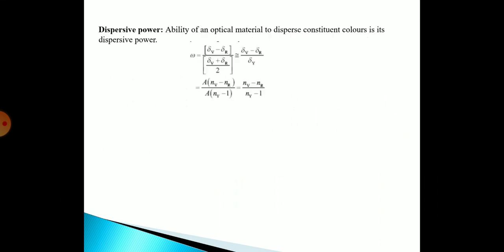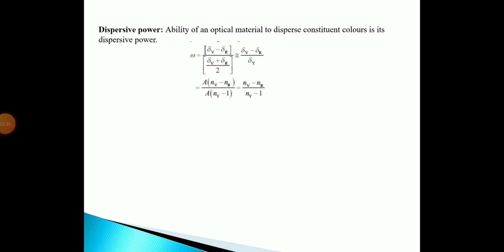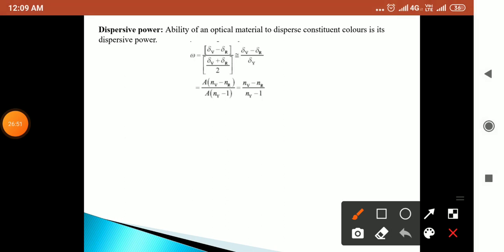Then dispersive power. Dispersive power is the ability of an optical material to disperse the constituent colors, and it can be given by this formula: omega is equal to (delta V minus delta R) upon (delta V plus delta R) upon 2, which is approximately equal to (delta V minus delta R) upon delta Y.